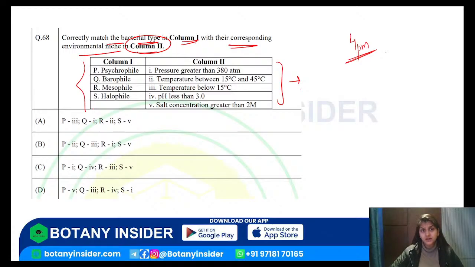So correctly match the following in terms of the type of bacteria and their environmental niches. Like where do we get to see these bacteria? In which environmental conditions do you find them? Mark the answer quickly, then we'll do it together.